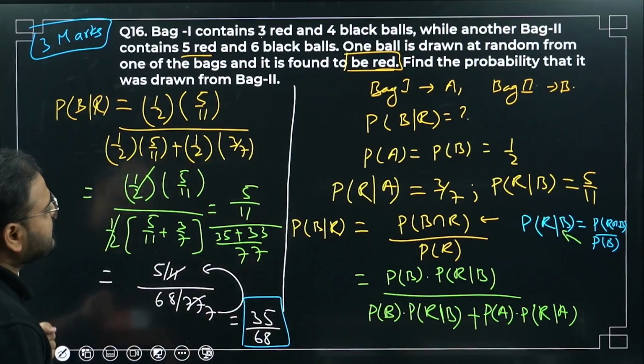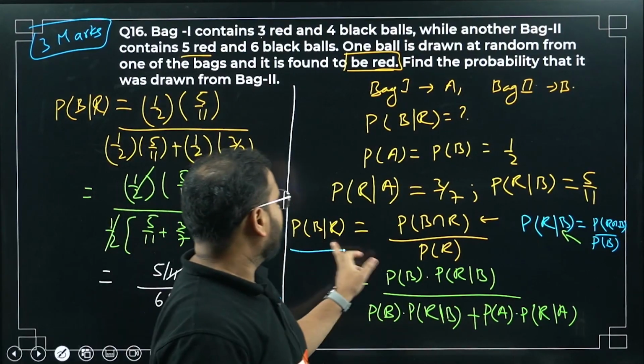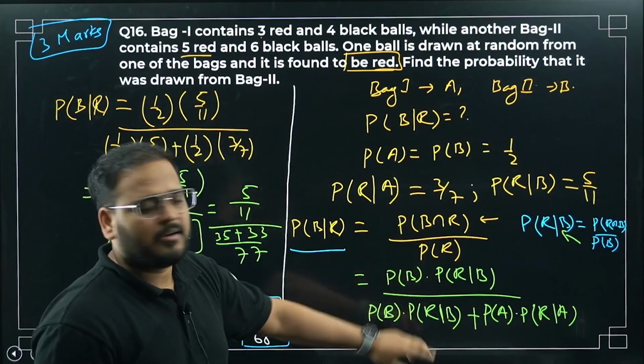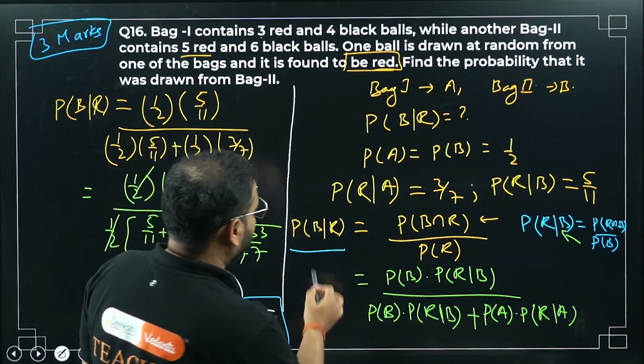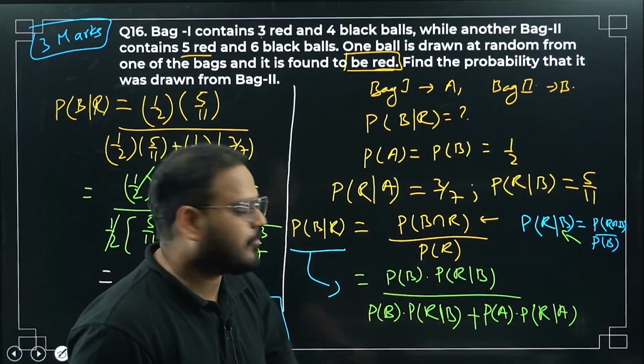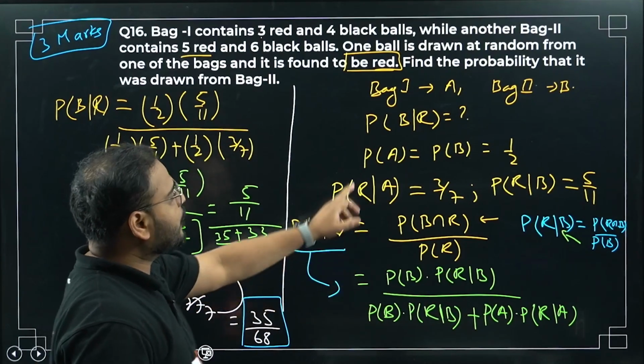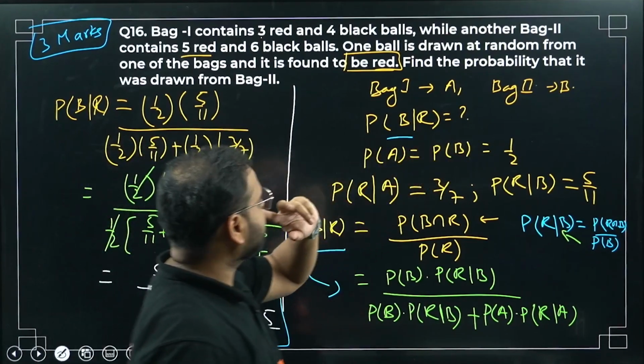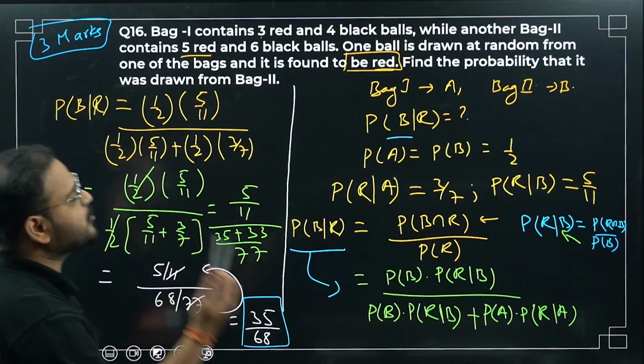I hope this is clear. What we have written over here is simple conditional probability. You can write it with the help of Bayes theorem, or simply as the conditional probability P(B|R). What are you looking for? Getting the second bag when a red ball is already drawn.